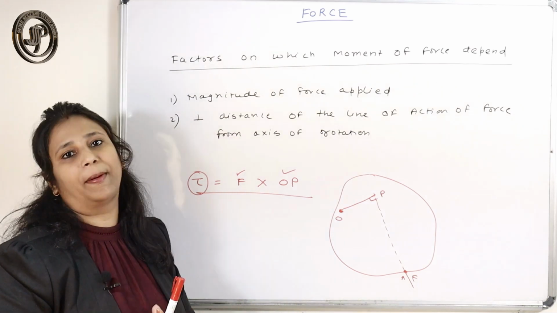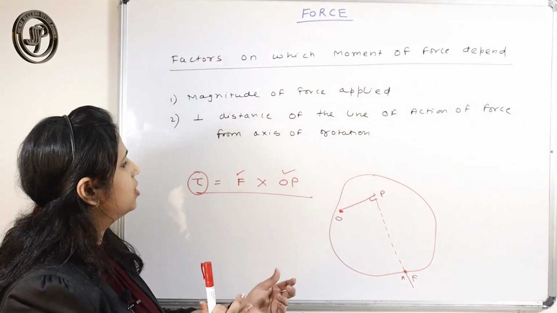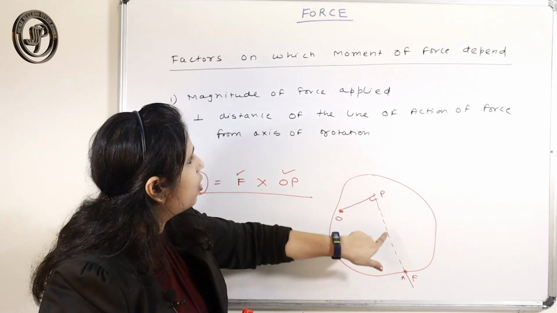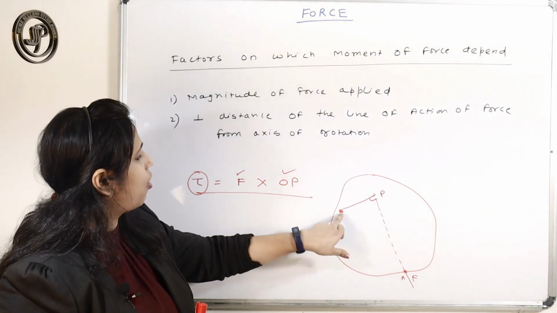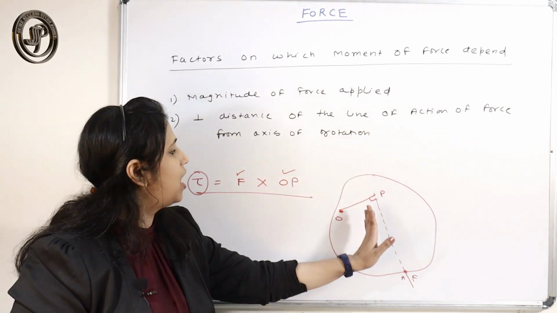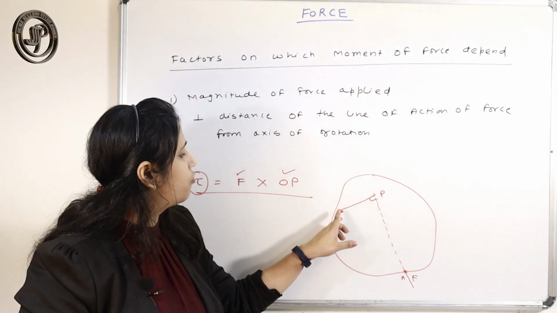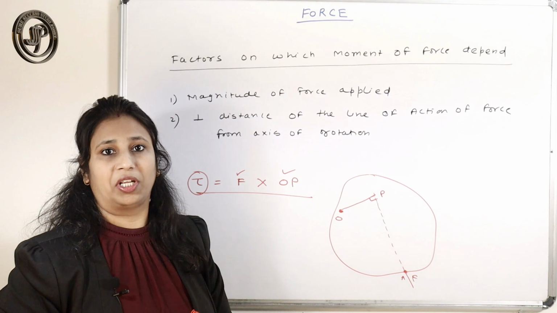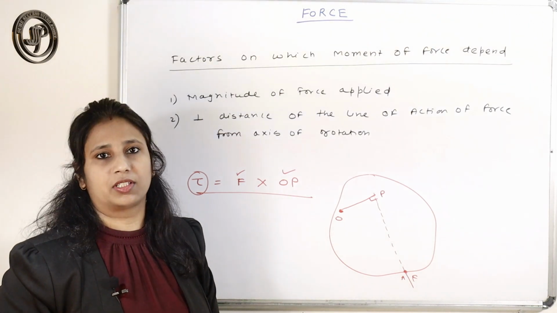So the moment of force depends on two things, force and the perpendicular distance. Not only the perpendicular distance, but the perpendicular distance of the line of action of force from the axis of rotation. This perpendicular distance is what? It is between the line of action of force and the axis of rotation. That is the perpendicular distance.